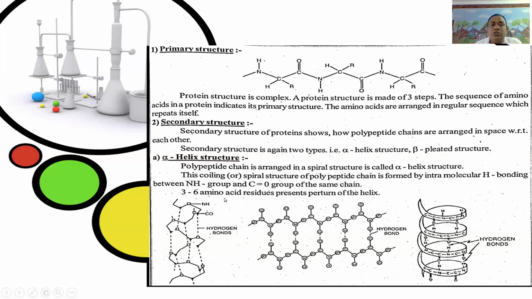There are 3 to 6 amino acid residues per turn of the helix. The hydrogen bond is present between the NH group and the C double bond O group of the same chain. It is the alpha helix structure.